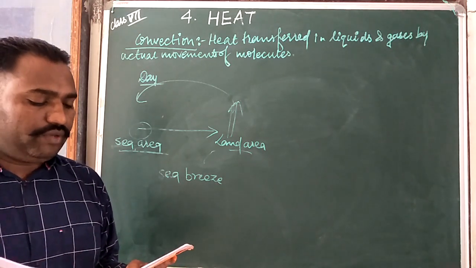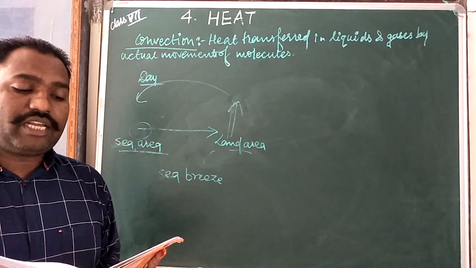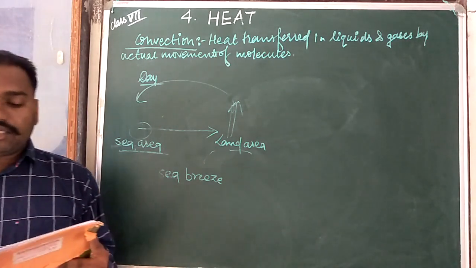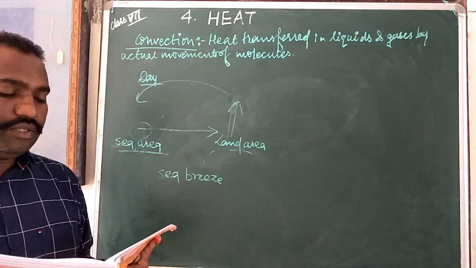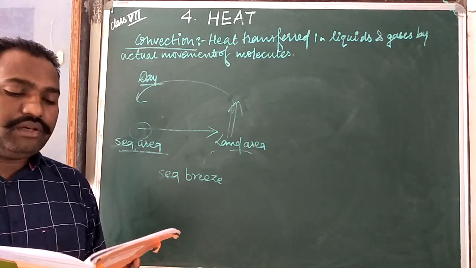Similarly, during winter we wear woolen clothes. Wool is a poor conductor of heat. In addition, wool traps a lot of air in between its fibers. Air is a bad conductor of heat, so it does not allow the body to lose heat during winter, so we feel warm. तो इससे जो है हमको वार्मनेस फील हो जाएगी.